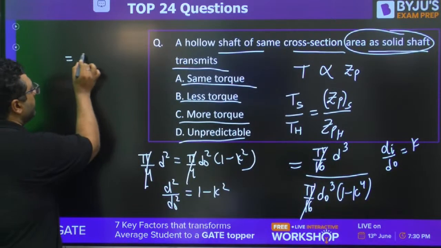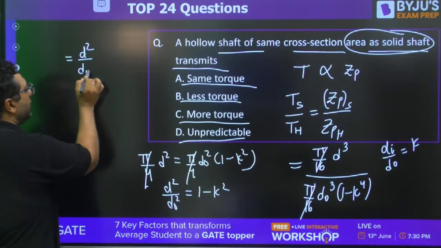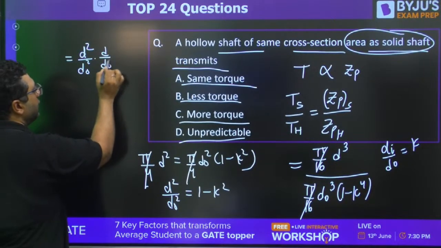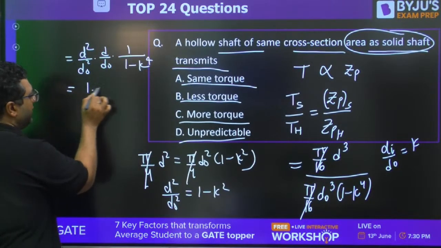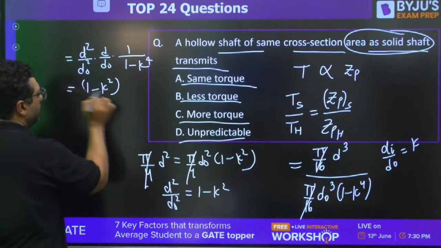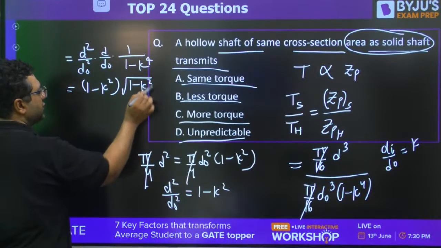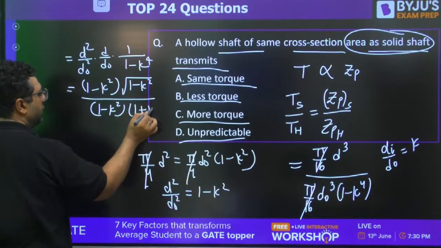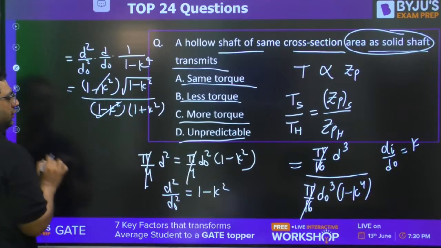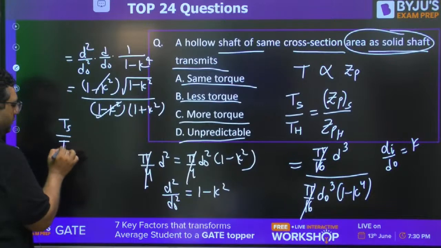This will be d square by d naught square into d by d naught into 1 by (1 minus k^4). So it is (1 minus k square) into (1 plus k square), divided by... 1 minus k square, 1 plus k square. So Ts by Th.